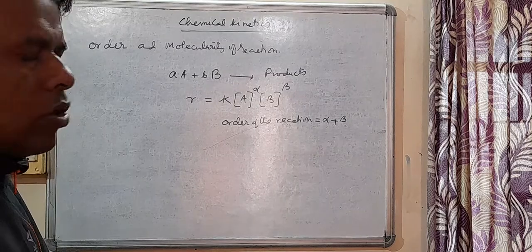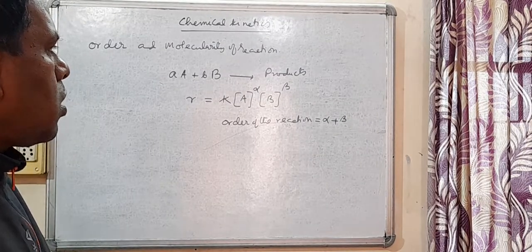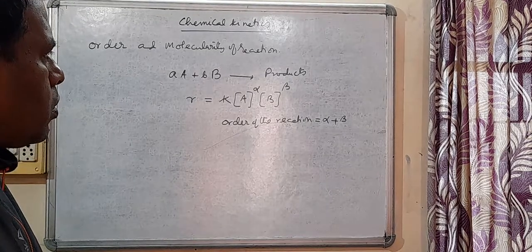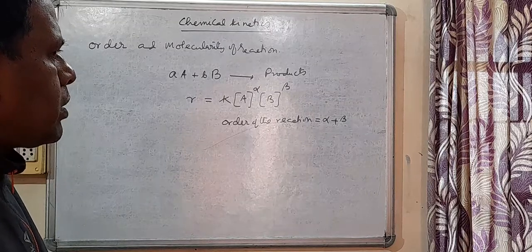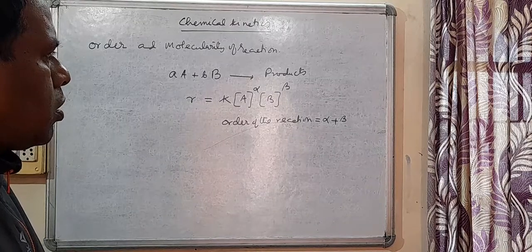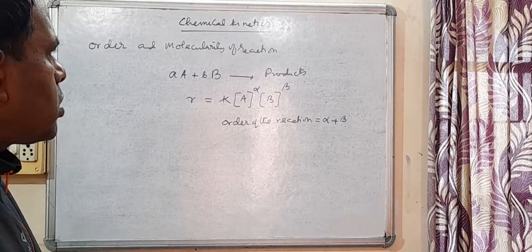And here also, a very high molecularity reaction is rare. It's not possible, because a simultaneous collision of so many particles is not possible. That's why high molecularity reactions are also not possible.